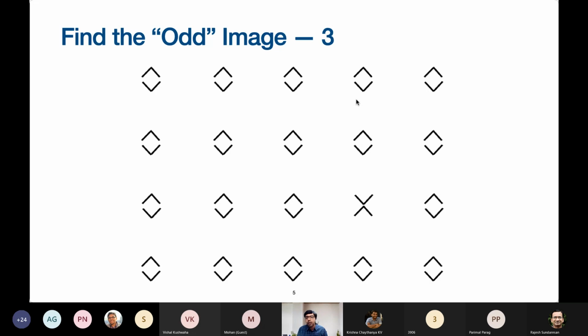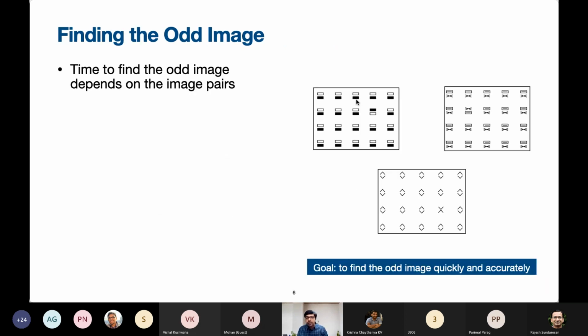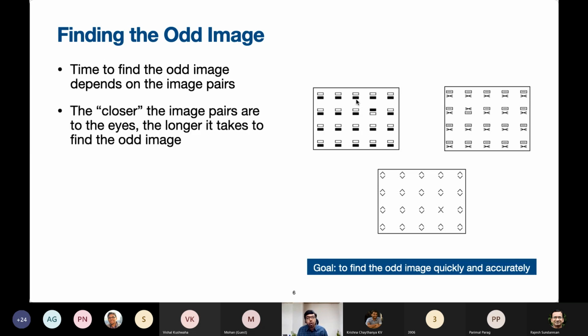So this is typically the case. Human subjects find it difficult to identify the odd image in the first case. They take slightly less time in the second one, and the least time of all 3 in the third one. So the time to find the odd image clearly depends on what images are shown on the screen. The closer the image pairs are, as perceived by the eyes, the longer it would take to find the odd image. I think that is one hypothesis that we can make.